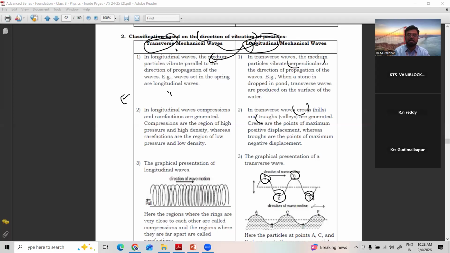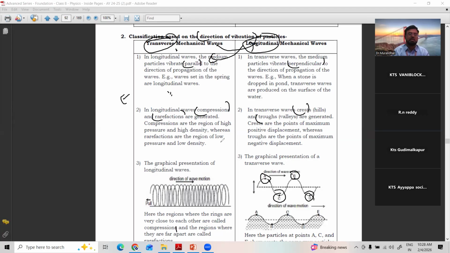Then in graphical diagrams we have seen. Now when we come to longitudinal waves, the medium particles vibrate parallel to the direction of wave propagation. Like the slinky we have seen, with people holding their hands. In longitudinal waves, there are compressions and rarefactions. When the spring is compressed, the coils come close: compressions. When they move away: rarefactions. Compression and rarefaction will come like this.